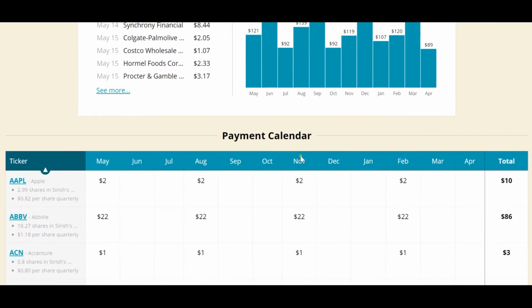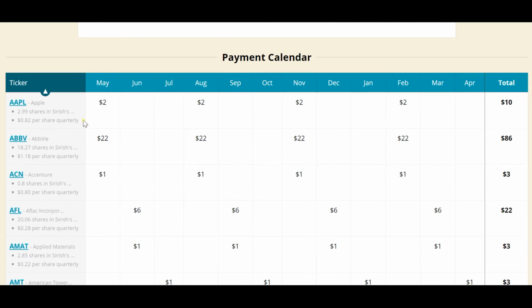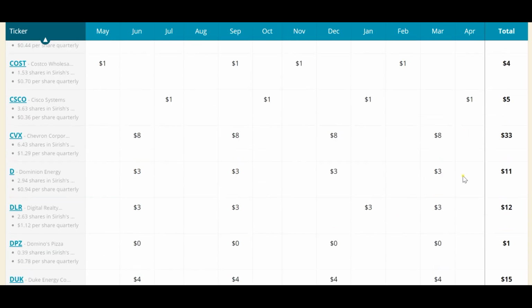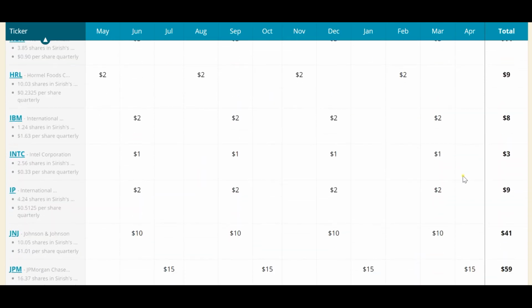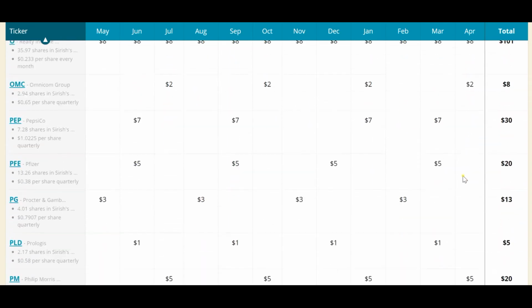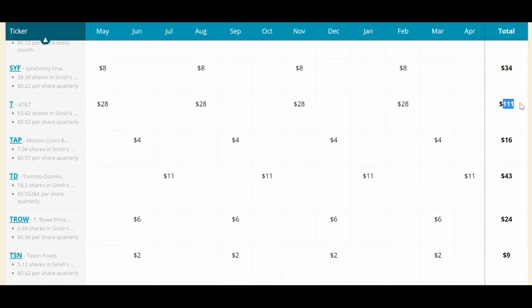So coming back, you can see the payment calendar for all my tickers. For Apple, I'm getting around $10 annually. For AbbVie, I'm getting $86, and the list goes on. If you're wondering what was my highest, you already know it's AT&T, which is 111.